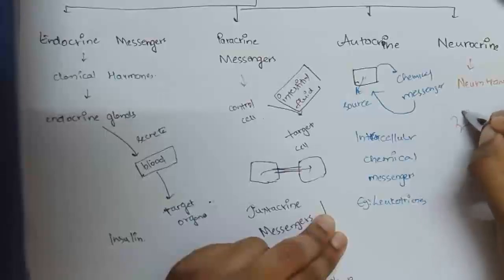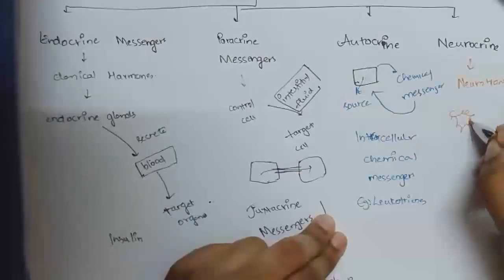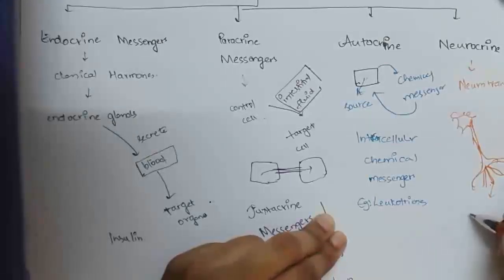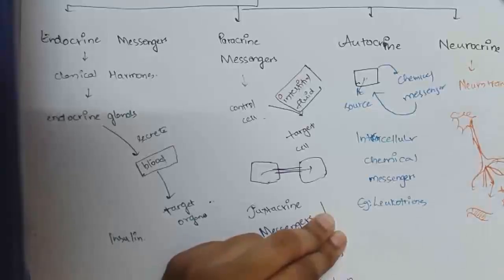If this is a neuron and this is the cell body, this is the axon, and here these are the dendrites, right? Here they secrete neurotransmitter, and this neurotransmitter may reach the muscle cell, this is the muscle, or it may also reach the nerve cell. So this neurotransmitter helps in carrying information from the nerve cell to a muscle cell or another nerve cell.